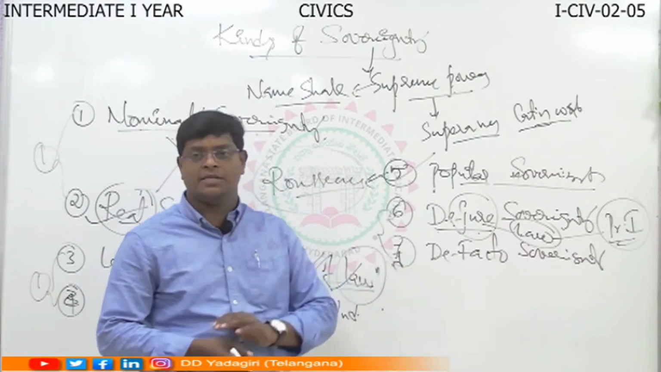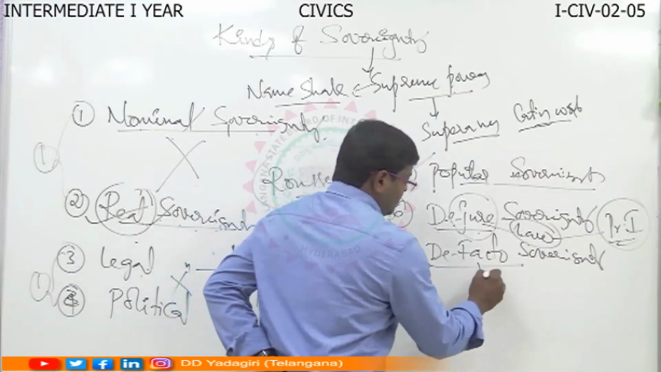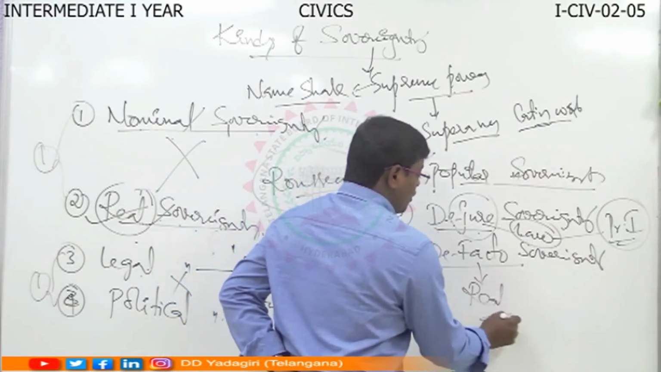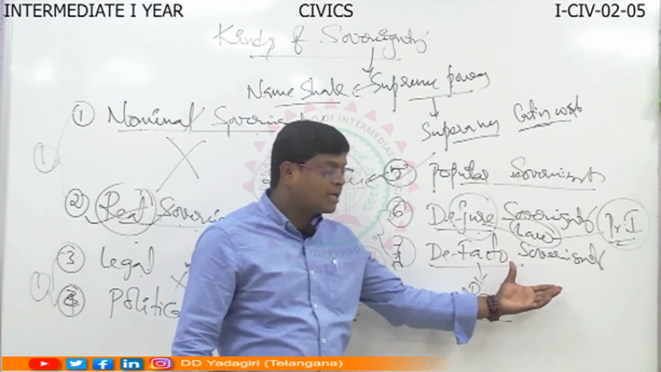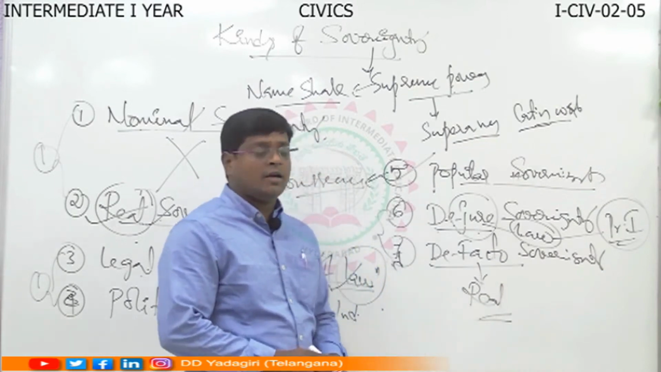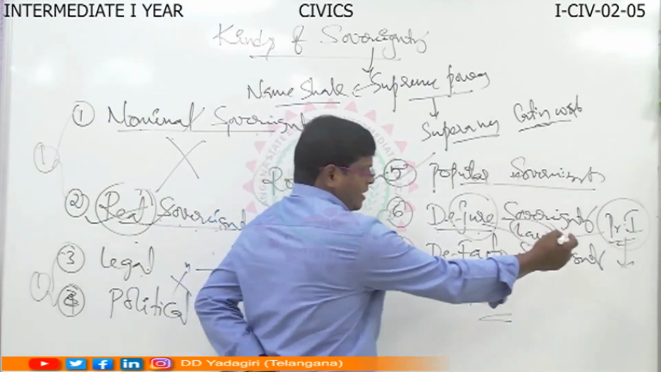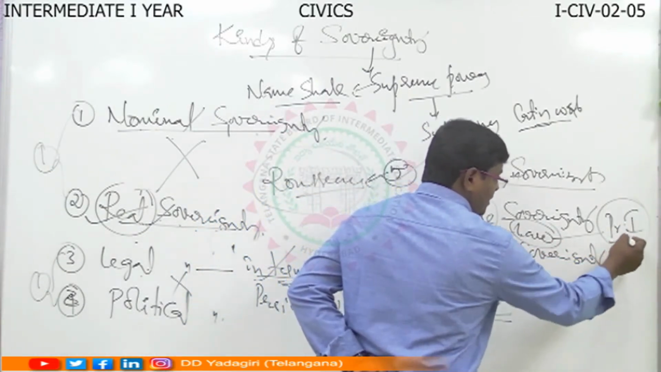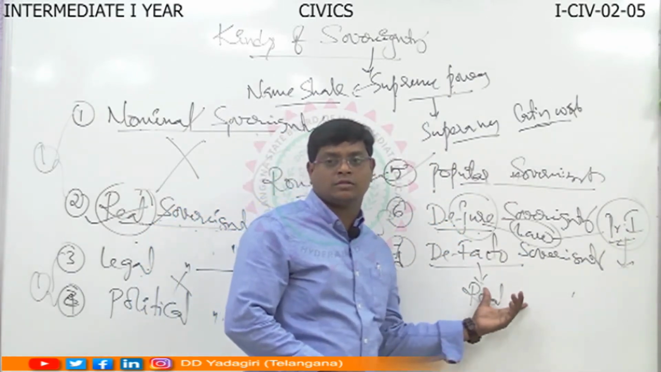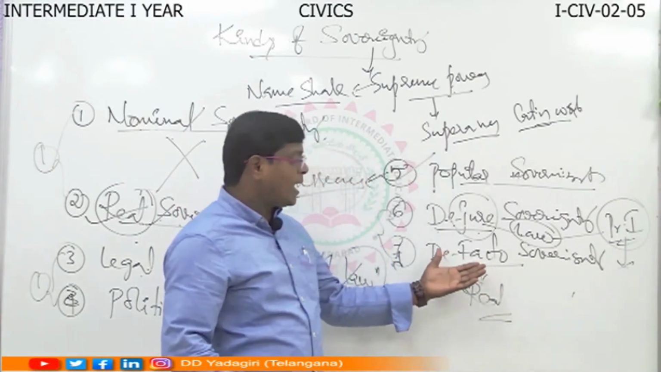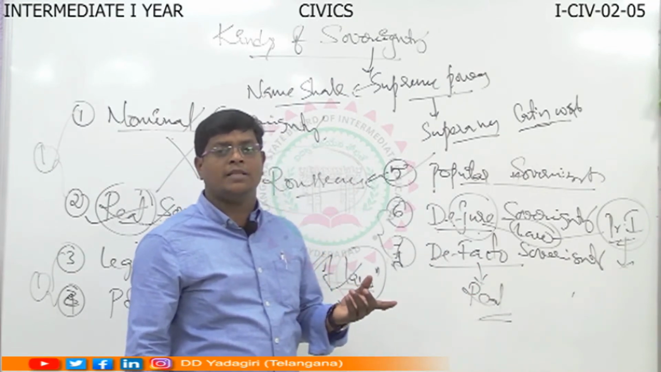Now de facto sovereignty. De facto means based on the real, original, factual manner, the sovereign power enjoyed by someone else. For example, in India, the President of India enjoys de jure sovereignty, while the Prime Minister of India enjoys de facto sovereignty. Sometimes the Prime Minister is considered the real sovereign, since the factual power is enjoyed by the Prime Minister.